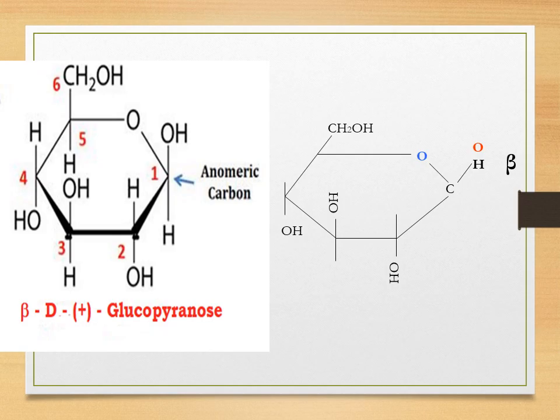Okay, and again students, this is a 6-membered ring with 5 carbon atoms and 1 oxygen atom. That is why it is called glucopyranose, which is also dextrorotatory. So students, you all should note this difference, that when both the bulky groups are on the same side, it gives alpha configuration, whereas if it is on opposite side, it gives the beta configuration.